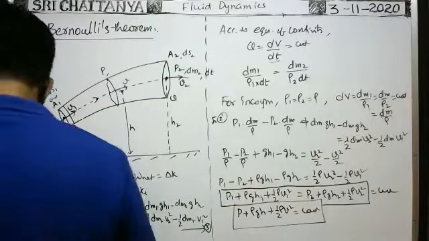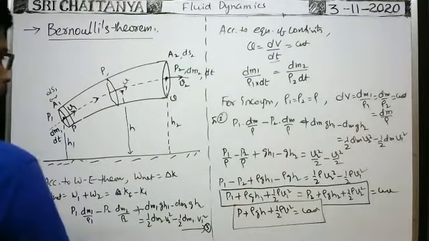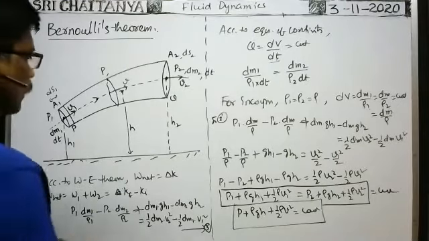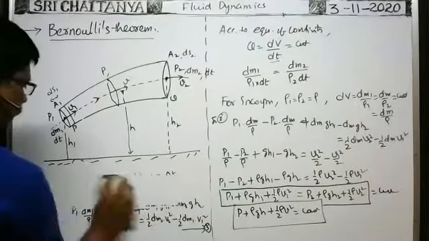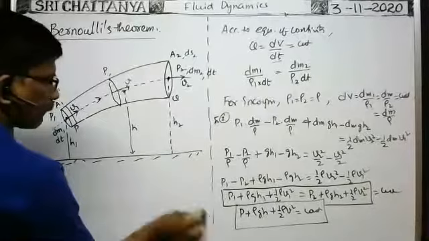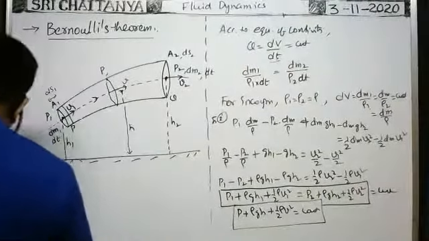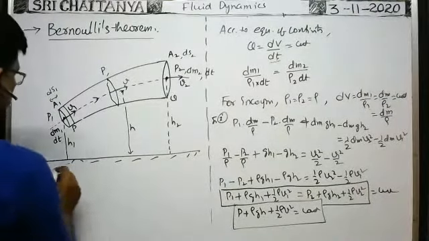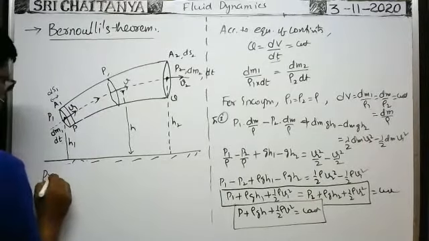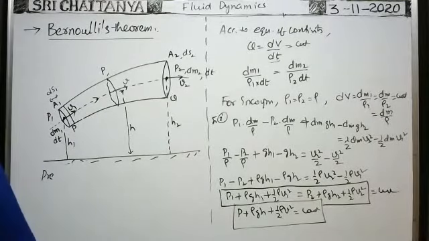Okay, next. Pressure energy per unit mass means, total energy per unit mass. Total energy per unit mass means, how can we write it?